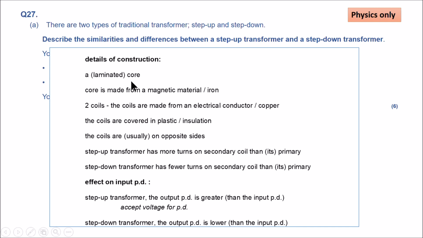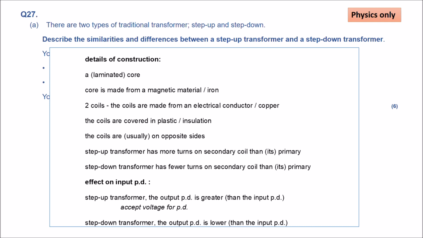Okay, so construction or the materials used. We have a core. Core is made from magnetic material, iron. Two coils. The coils are made from electrical conductors, copper. The coils are covered in plastic or insulation. The coils are on opposite sides usually.